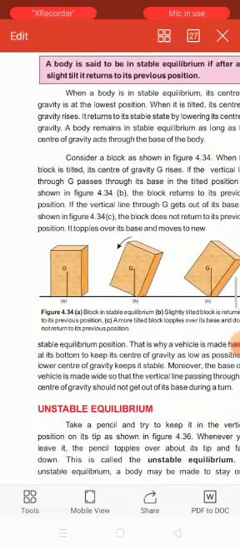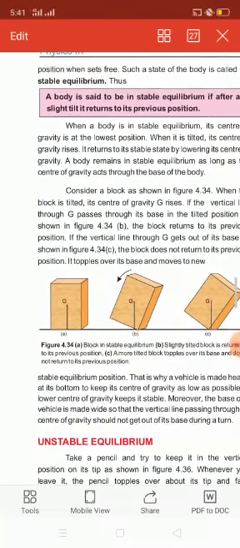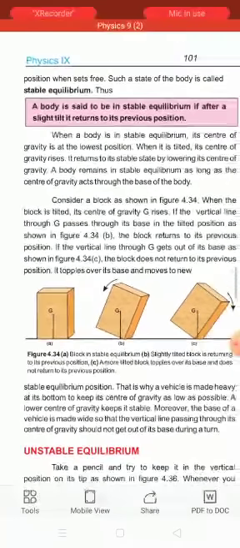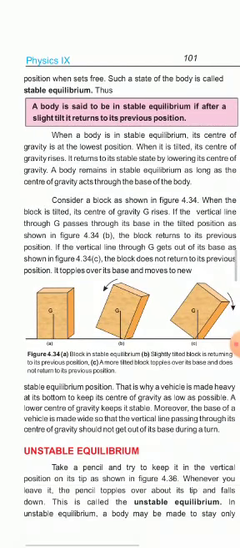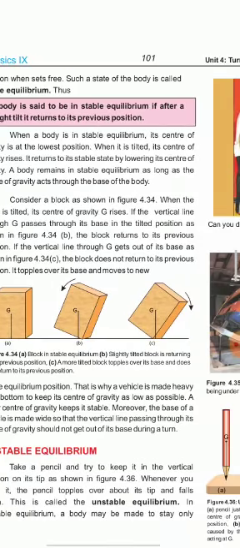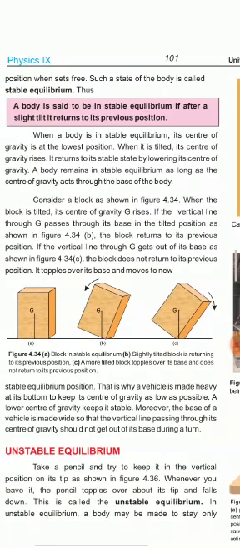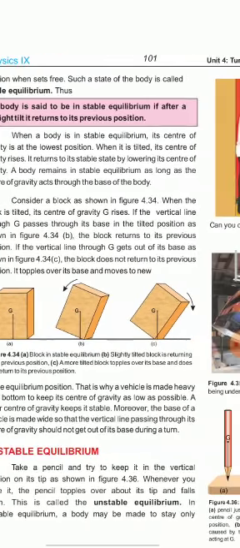Dear students, but in this particular case, as mentioned in the figure, it is in the state of stable equilibrium. Here, as I have already mentioned to you, this is the case of unstable equilibrium. But students, it can be in the state of unstable equilibrium when the center of gravity of the rostrum lowers, and it doesn't come back to its original position. We can say that it is in the state of unstable equilibrium.